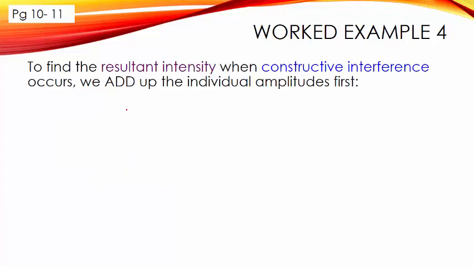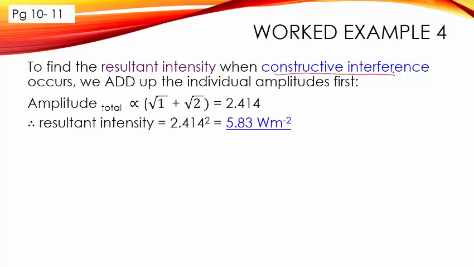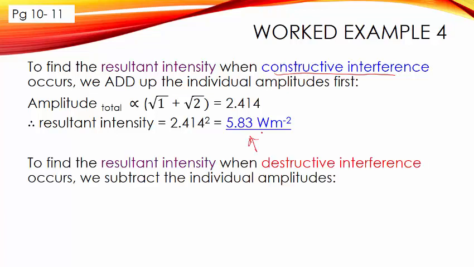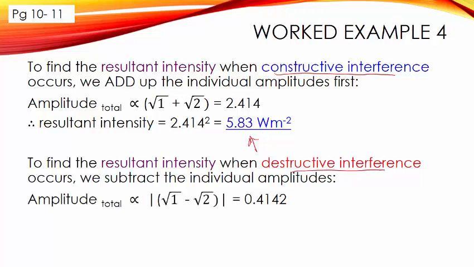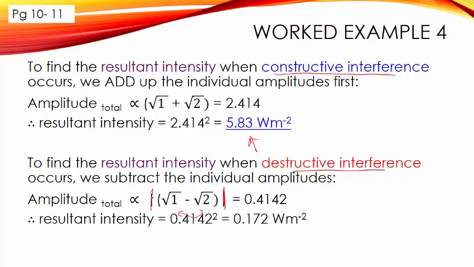Therefore, we should now add up the individual amplitudes since this is constructive interference. For constructive interference, you add them up, and for the intensity, you just square the amplitude. You will get this. To find destructive interference, you will subtract. We put a modulus sign because amplitude should be a positive number, so it doesn't matter which minus which once you put a modulus sign. So the resultant intensity will be 0.172.